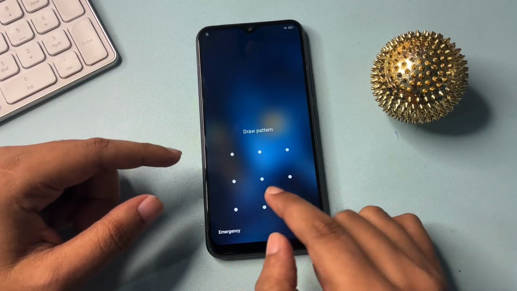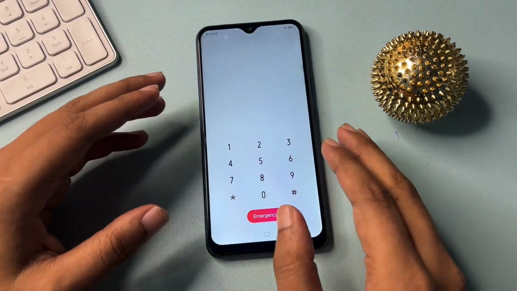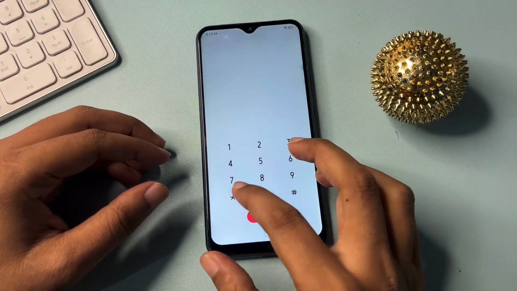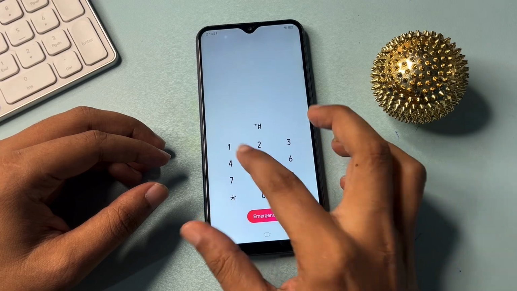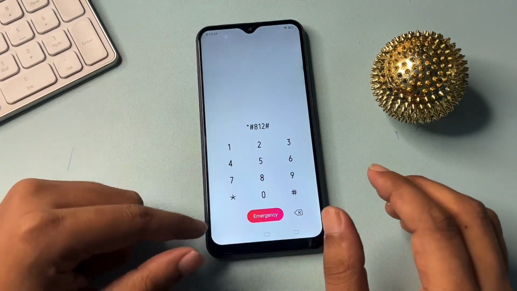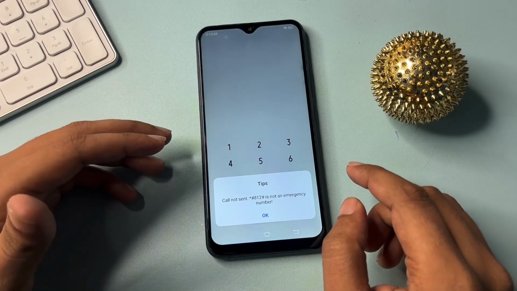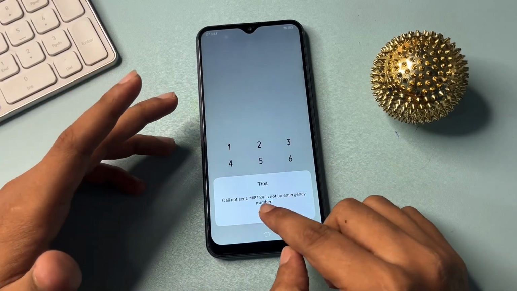When you click on this, your phone's dialing pad will open like this. Now here you will have to use a USSD code. That USSD code is star hash 812 hash. After entering this USSD code, you will have to call, and when you call, you will get a pop-up of call not sent. Simply ignore this with the OK button.